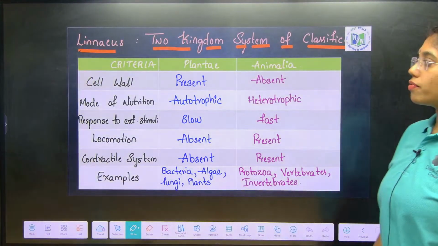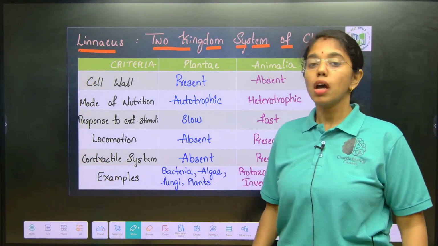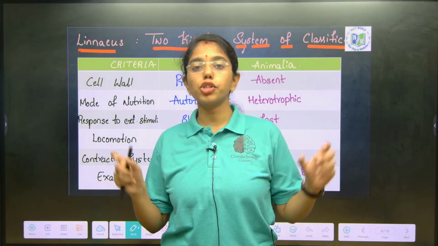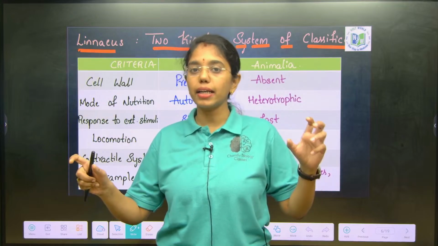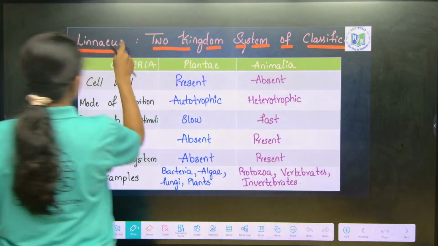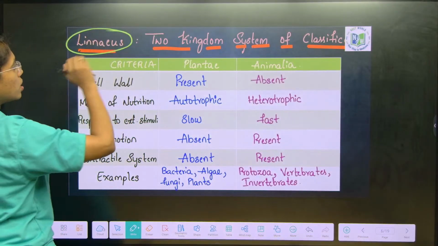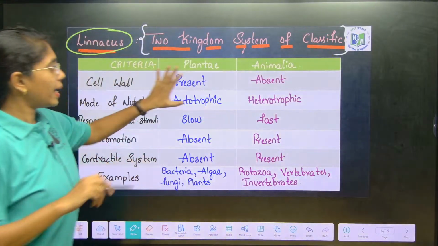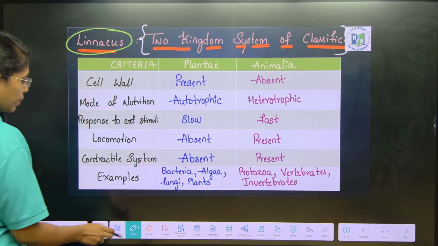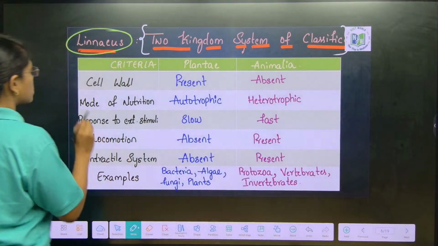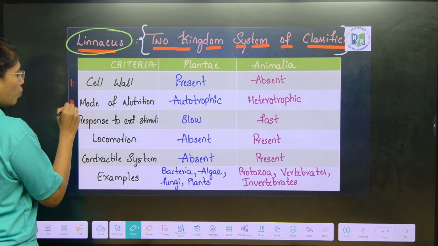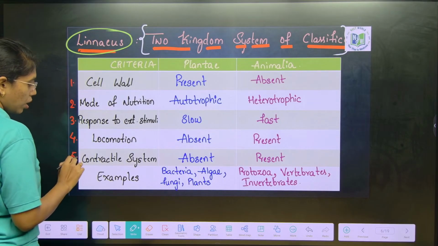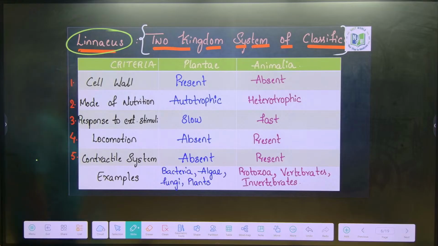The two kingdom system of classification was proposed by Linnaeus, where he considered many criteria for classifying living organisms into two kingdoms, that is kingdom Plantae and kingdom Animalia. Many criteria have been considered: cell wall, mode of nutrition, response to external stimuli, locomotion, contractile system or contractile vacuole.